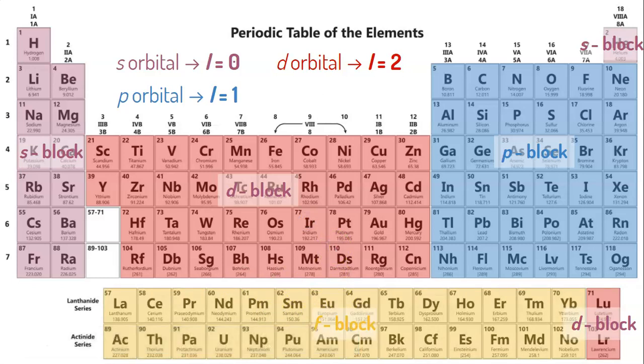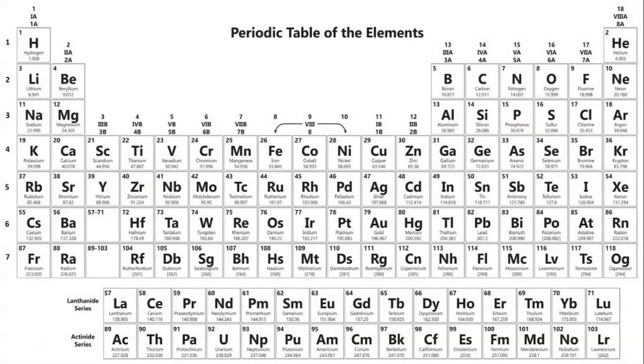is our F block, which represents our F orbital. So that means our angular momentum quantum number is 3. So remember, S block, S orbital is 0, P orbital, P block is 1, D orbital, which is your D block, is 2, and F orbital, which is your F block, is 3. So let's go ahead and do some examples of that.